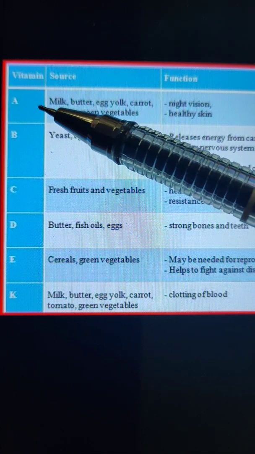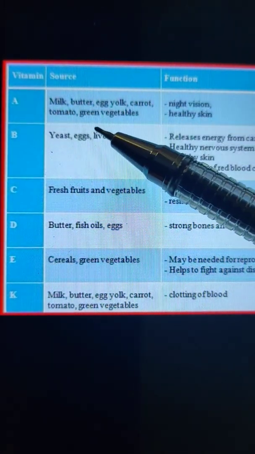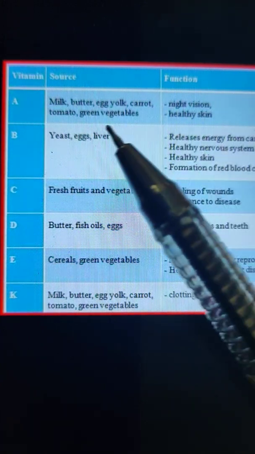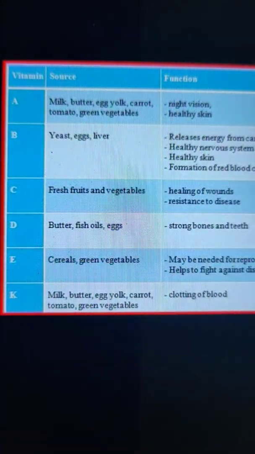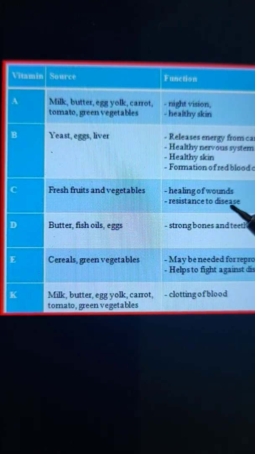For example, first one is vitamin A. The sources are milk, butter, egg yolk, carrot, tomato, green vegetables. And the function of vitamin A is that it helps in proper night vision and healthy skin. Next one is vitamin B. The sources are yeast, eggs, liver. And there are so many functions of vitamin B: it releases energy from the carbohydrates, it keeps our nervous system healthy, it also keeps our skin healthy and helps in the formation of red blood cells.